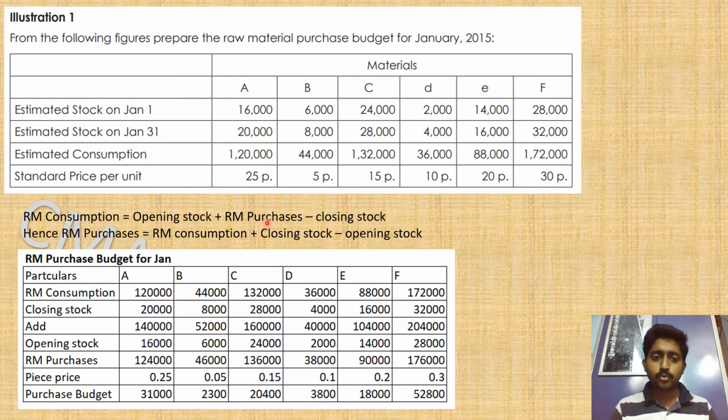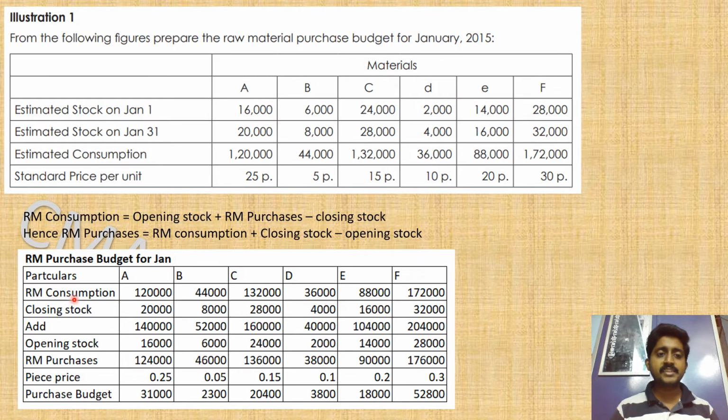If you want to find purchases, just realign this formula. So purchases will be consumption plus closing stock minus opening stock. That will give you the total purchases that have taken place during the period, and we are going to make the purchase budget. So the total purchasing quantity multiplied by the per unit cost gives the purchasing budget, which is in rupees. That is the target of raw material purchases.